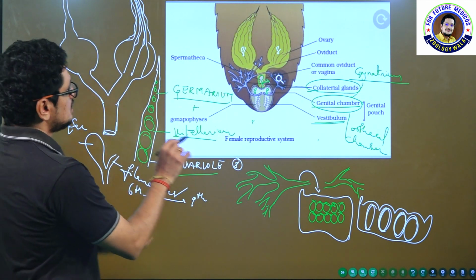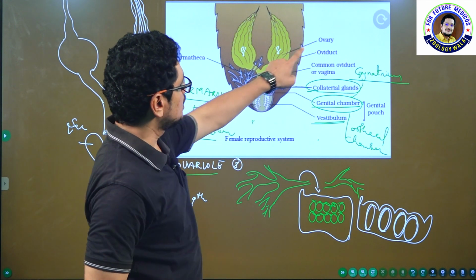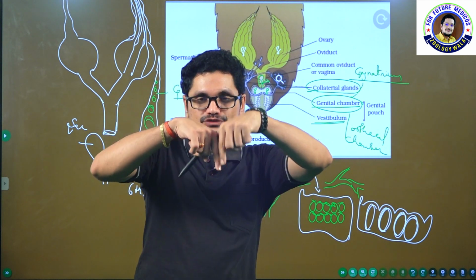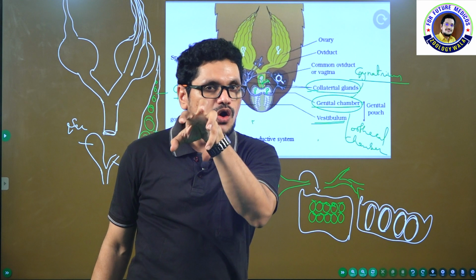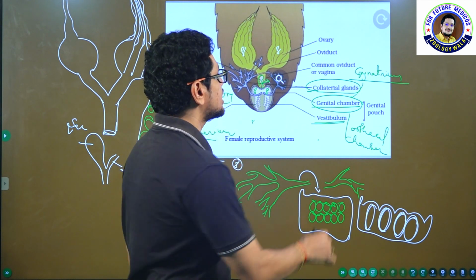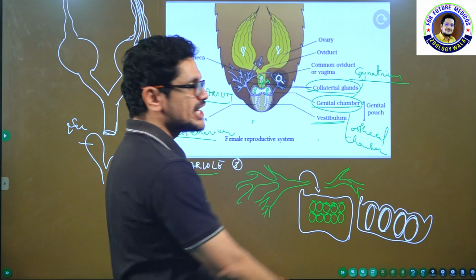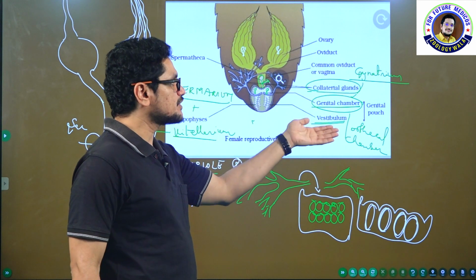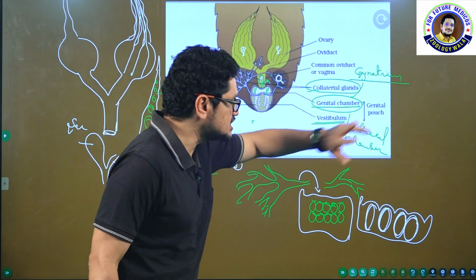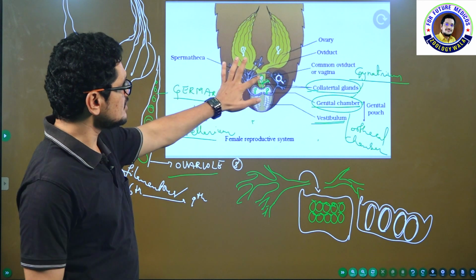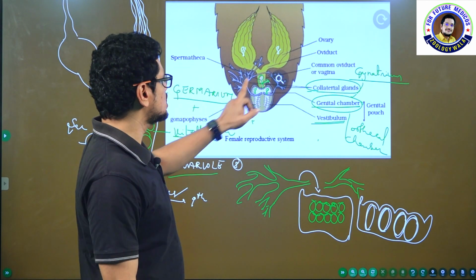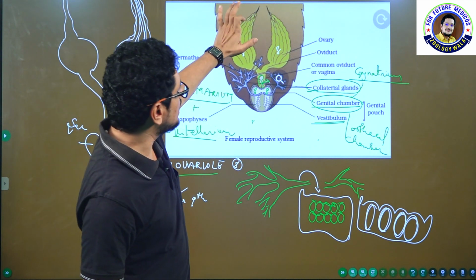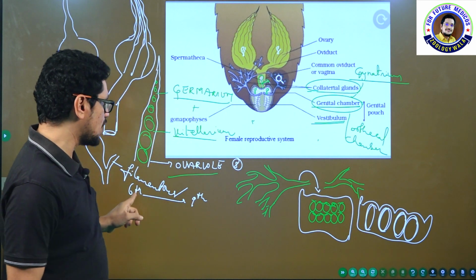Now see the parts you have to know here. A pair of ovaries, one oviduct right, one oviduct left, combined to form the median oviduct, which is nothing but the vagina, opens on the 8th sternum, the female genital opening. A pair of collateral glands are present, and the genital chamber, whose anterior part will become the gynatrium and posterior part the vestibulum for the genital pouch, and a pair of spermathecae. The ovary contains ovarioles; the anterior one is called germarium, the posterior one vitellarium.